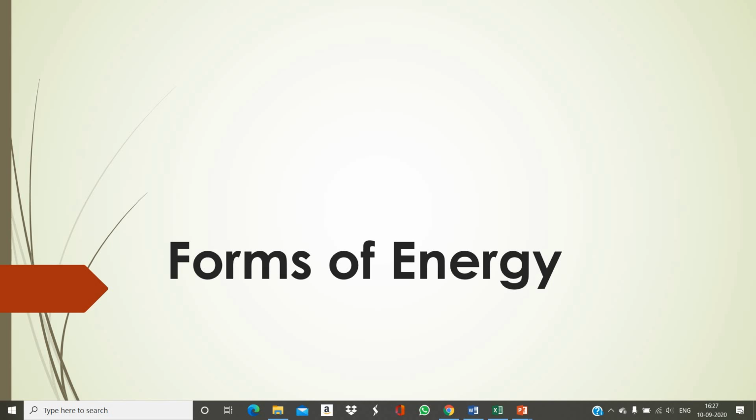We are studying energy and learning about different forms of energy. We learn that energy can exist in different forms such as heat energy, light energy, sound energy, wind energy, electrical energy, and mechanical energy. There are other forms of energy also which you will learn when you go to higher classes. In today's class, we will be discussing the last two forms of energy, electrical energy and mechanical energy.